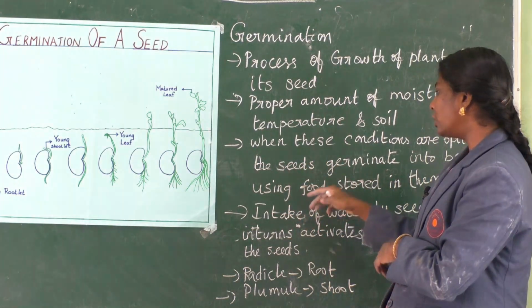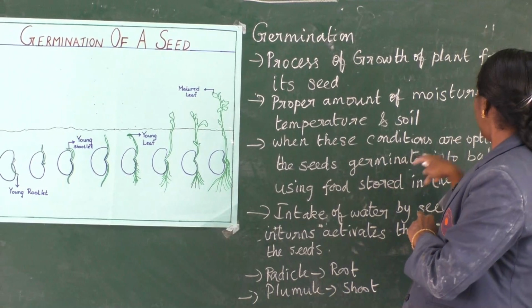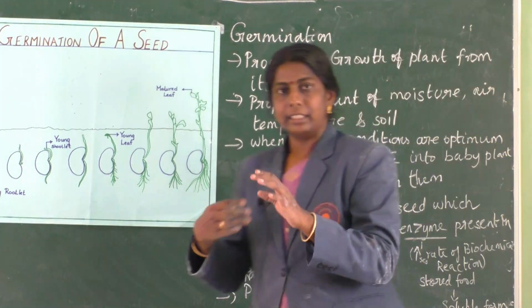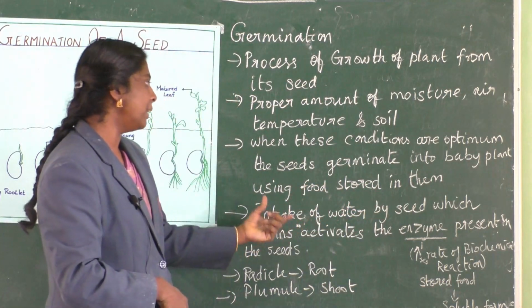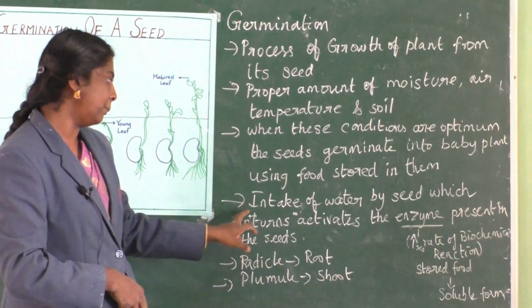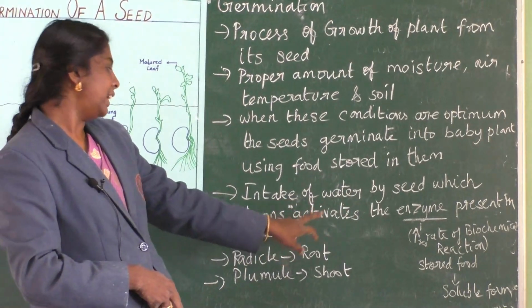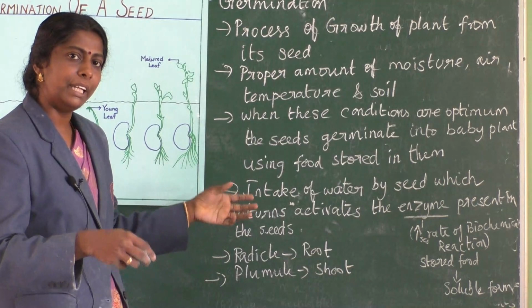So, the seeds germinate into a baby plant using the food stored in them. They just store the food within them and germinate into a new baby plant. Intake of water by seeds in turn activates the enzymes.